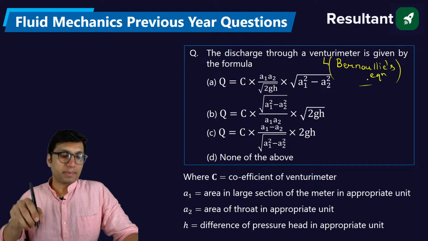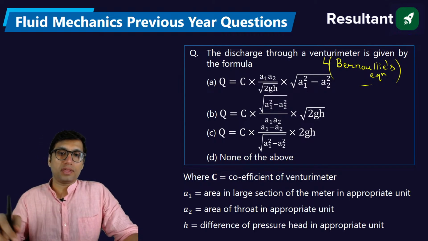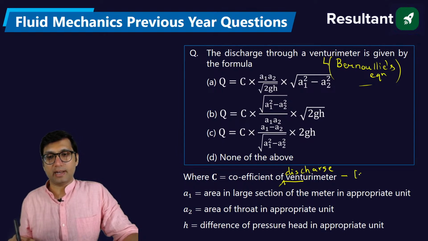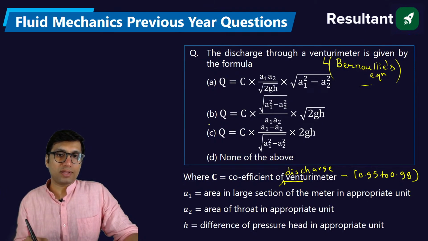The discharge formula for the venturi meter is Q equal to C, the coefficient of discharge of the venturi meter, whose value is actually between 0.95 to 0.98. This is the value of actual discharge, and the formula will be option.